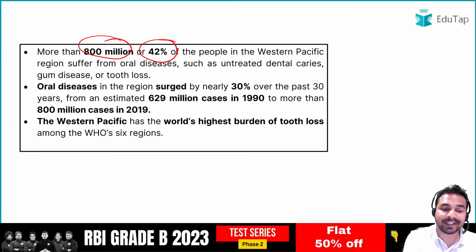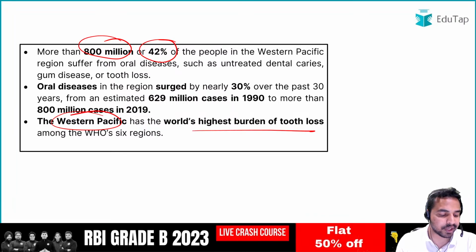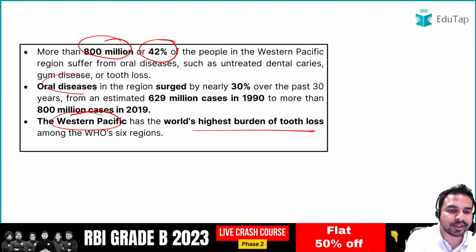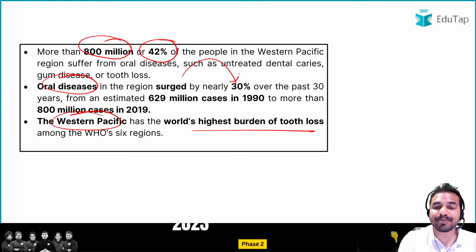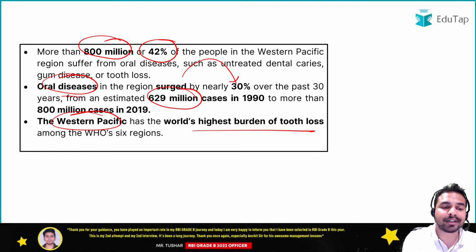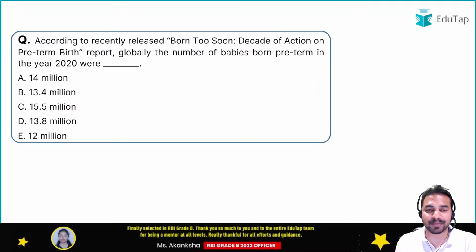And guys, this Western Pacific region has the world's highest burden of tooth loss among the WHO's 6 regions. And another important point that we have to remember, apart from that guys, oral disease in the region surged by nearly 30% over the past 30 years, from an estimated 629 million cases to 800 million cases in 2019, and that is the part that we are covering from this particular report.